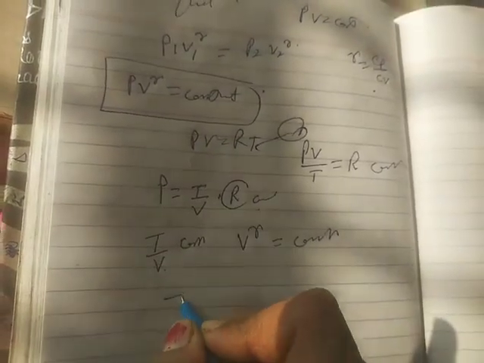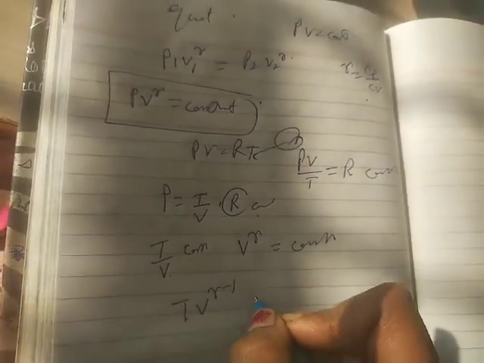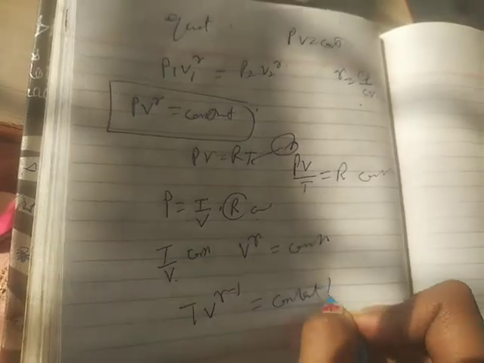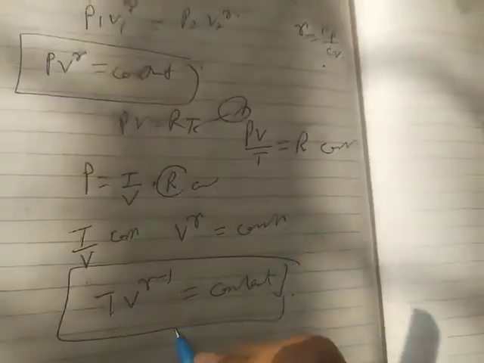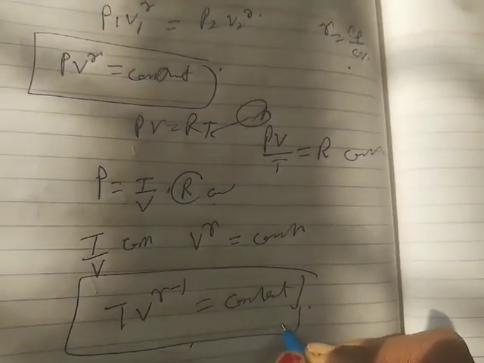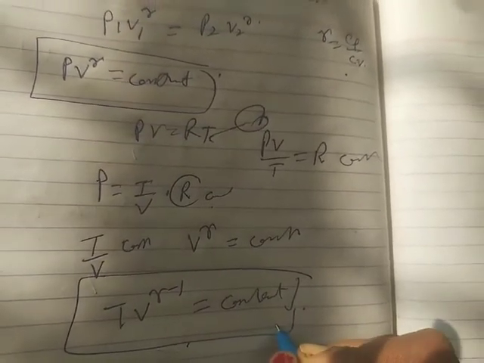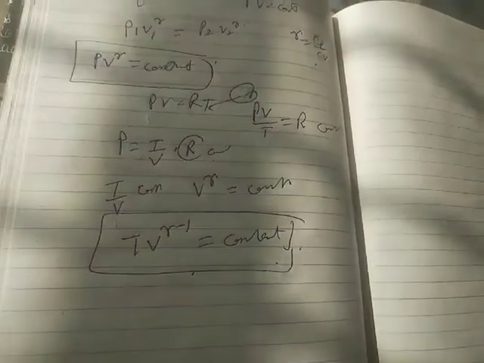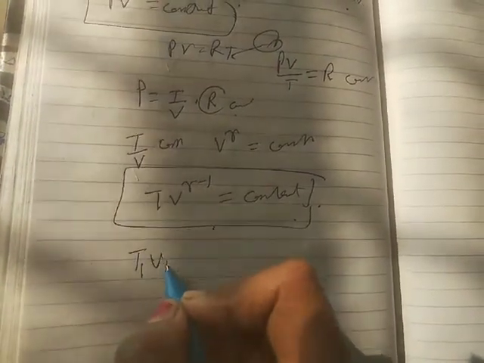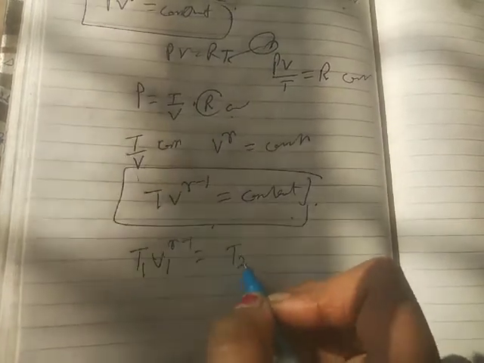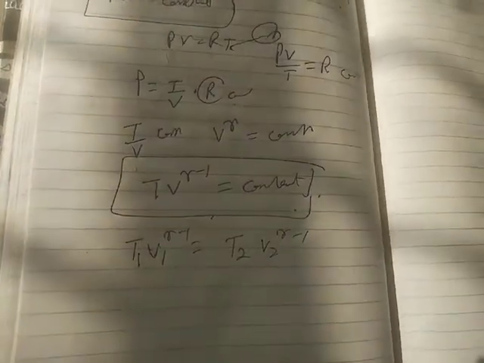So we can say that T V raised to power gamma minus 1 is equal to constant. Clear? This is another equation in terms of volume for the adiabatic process. Further, if the initial state is T1 V1, then T1 V1 raised to power gamma minus 1 is equal to T2 V2 raised to power gamma minus 1.